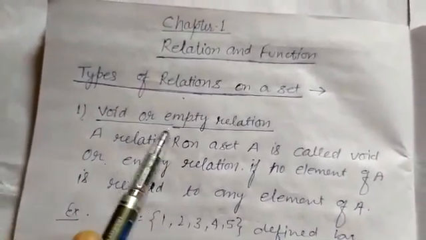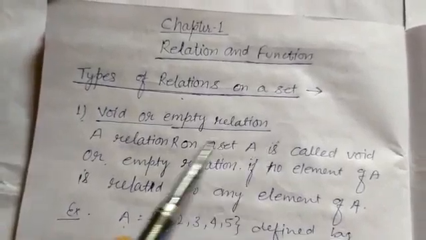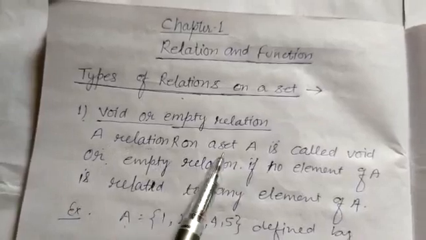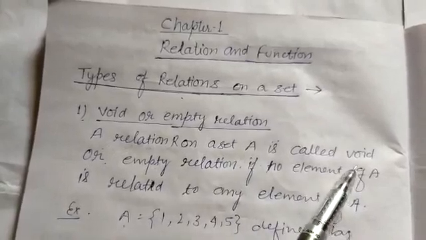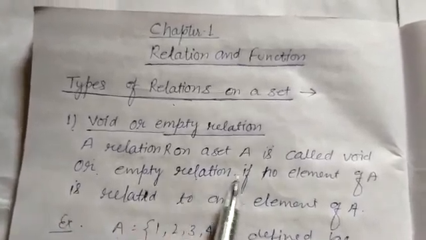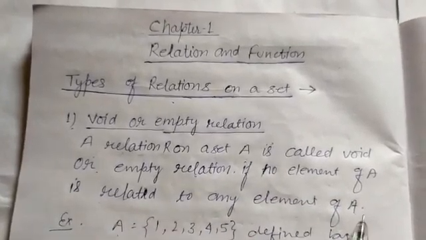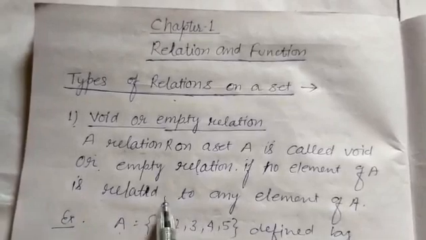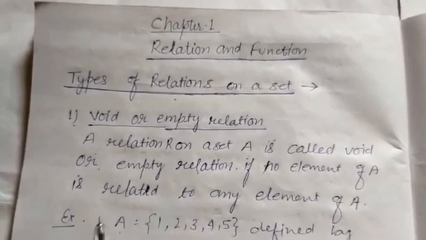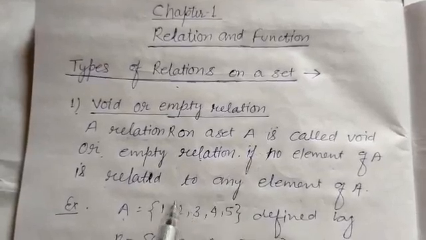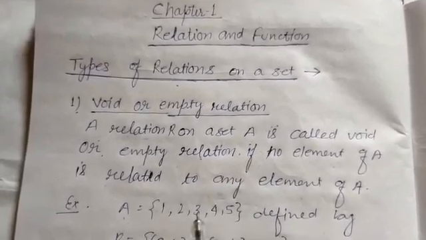First is void or empty relation. See the definition of the void or empty relation. A relation R on a set A is called void or empty relation if no element of A is related to any element of A. It means any element of A is not associated with any element of the other set.